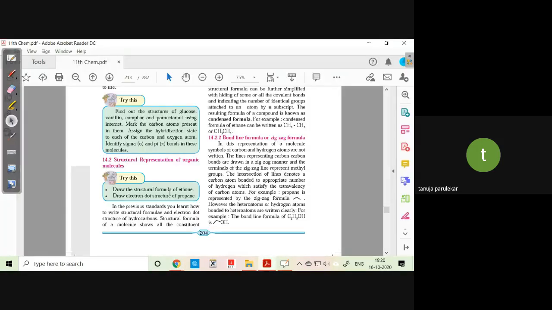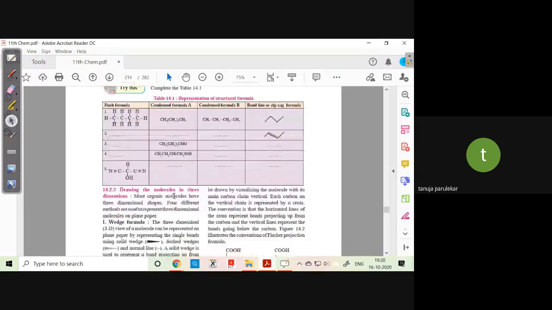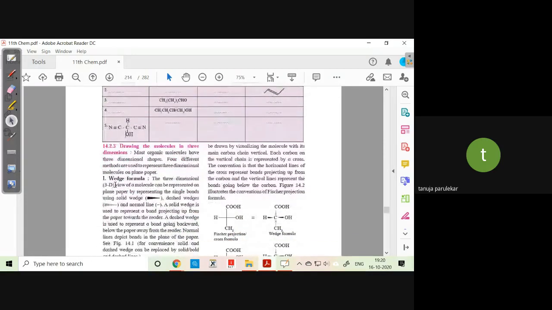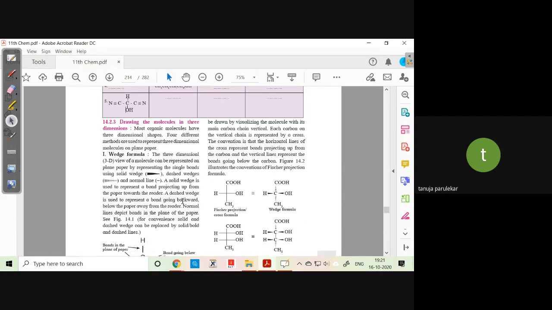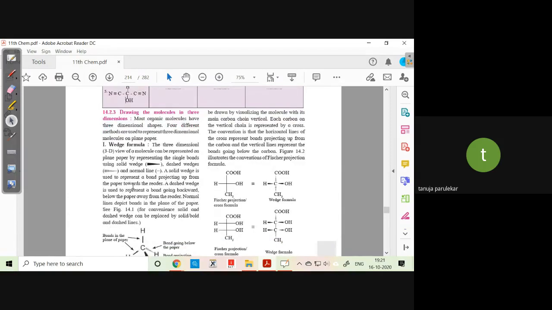That is your wedge formula. The three-dimensional structure or 3D view of a molecular formula can be presented on the plane of paper by representing the single bond using solid wedge, dash wedge, and normal lines. A solid wedge is used to represent a bond projecting up from the paper towards the reader. A dash wedge is used to represent a bond going backwards, that is below the plane away from the reader, and normal line tells that it is in the plane of the paper.